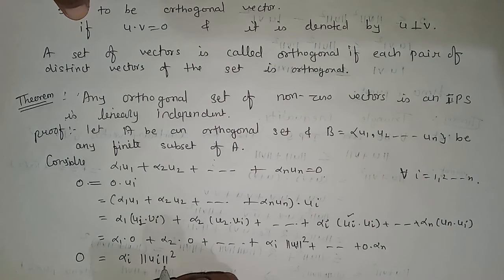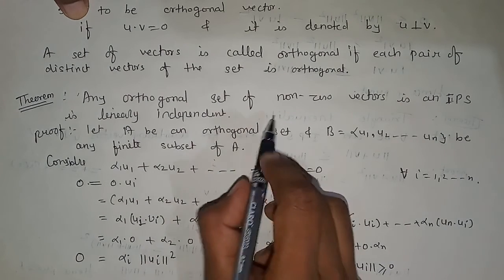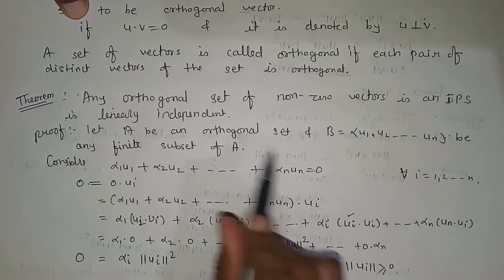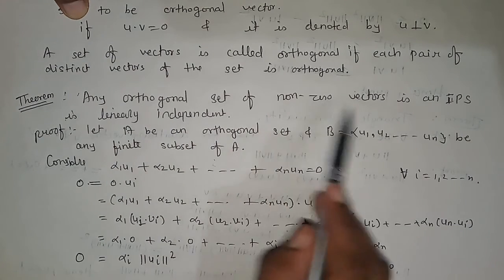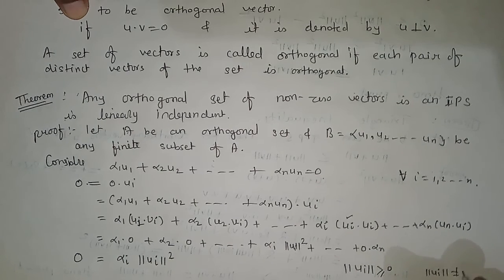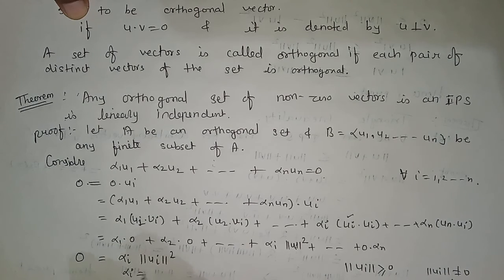Since the norm of ui is non-negative, because we know that the norm of any vector is never negative, this cannot be 0. It could be 0 only if ui is a zero vector, but we are considering a set of non-zero vectors. That means the norm of ui is never 0. So if this is not equal to 0, we can conclude that the alpha i's are 0.